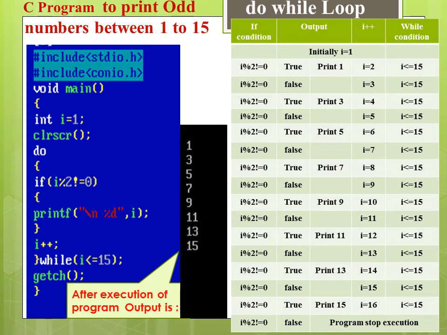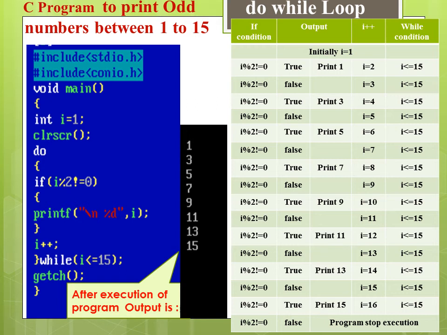Simultaneously, in every iteration of the loop I check whether the value of i is divisible by 2 or not by putting the statement in an if condition, that is i mod 2 is not equal to 0.